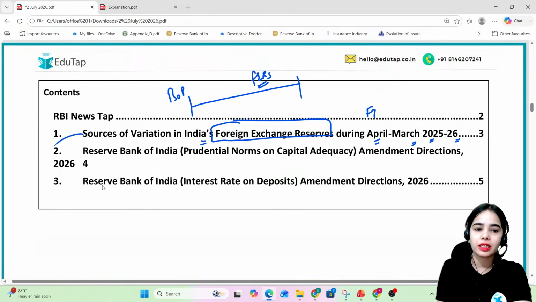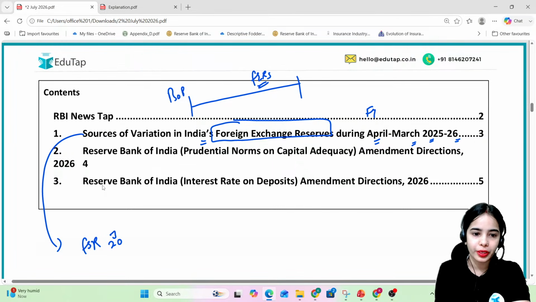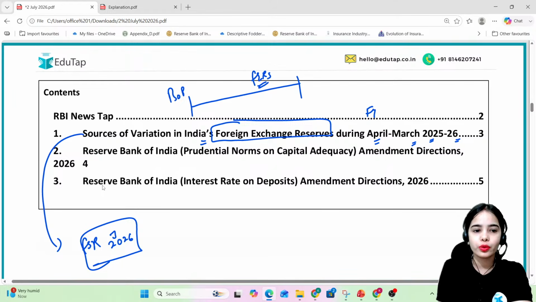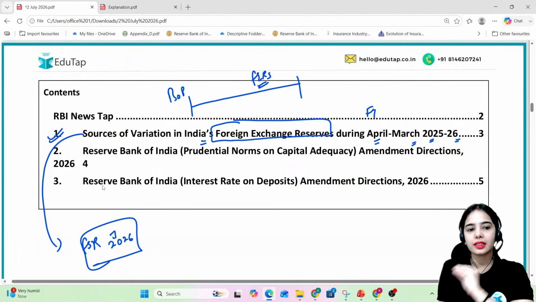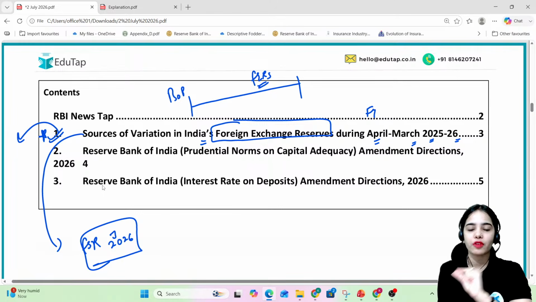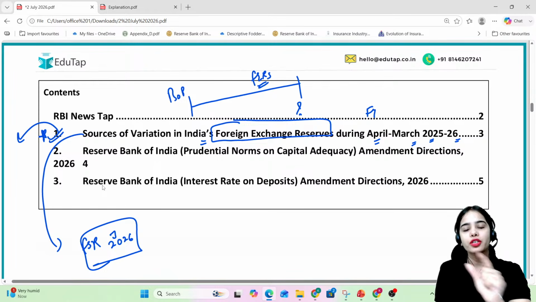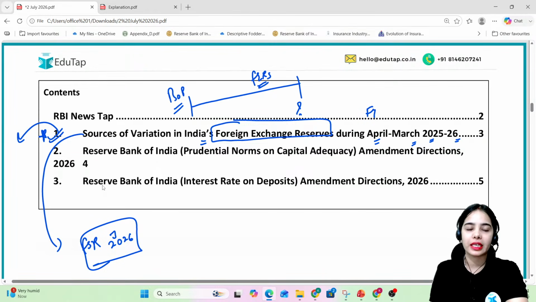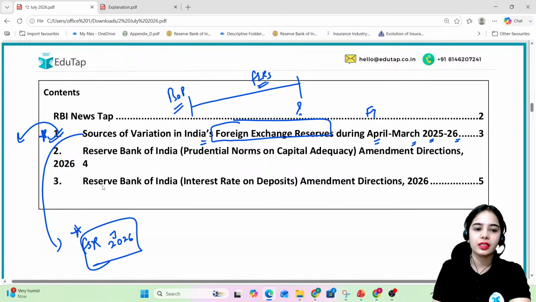Okay, the same data is also mentioned in the Financial Stability Report of June 2026 edition. So if you just focus on the data here, it will become easier for you to cover it in the FSR also. Okay, so here you can understand that the data is important because it was released on the RBI website, in the RBI press releases. The sources of variation in India's foreign exchange reserves, the change in the foreign exchange reserves in the financial year April to March 2025-26, and the balance of payment data has also been given, which is also mentioned in the Financial Stability Report, which is a very important report of the RBI.